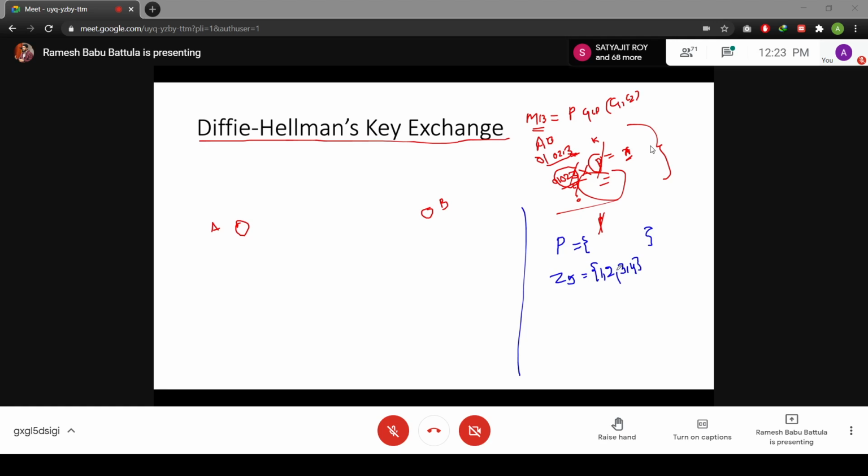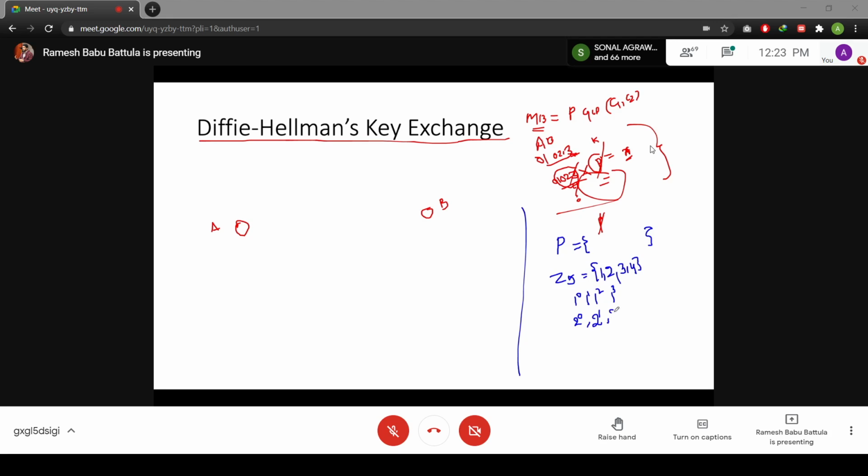How many generators are there? You should write it in the form of 1 to the power 0, 1 to the power 1, 1 to the power 2, and 1 to the power 3. The resultant values are going to be the remainders. Once you find the power, let's suppose I use 2. 2 to the power 0 is 1. And 2 to the power 1 is 2, and 2 mod 5 is equal to 2. That is my remainder value, 2 again.